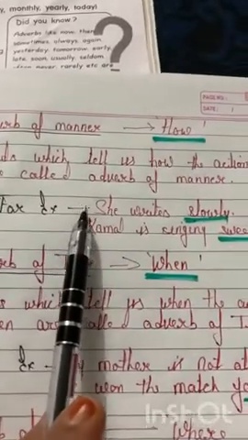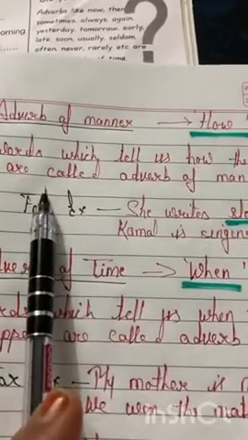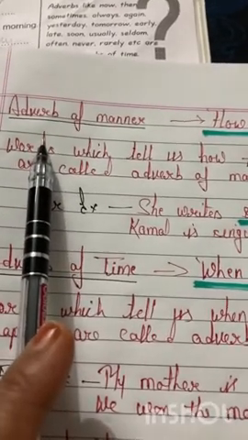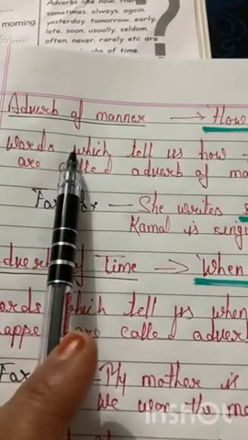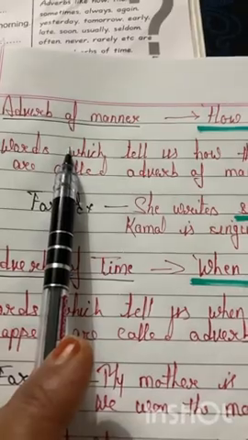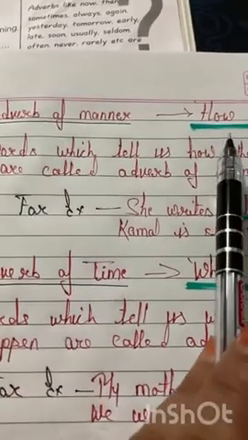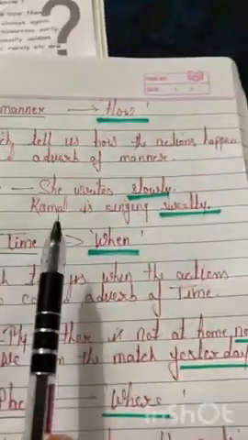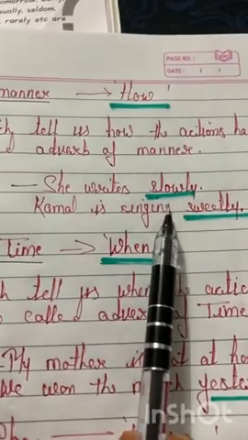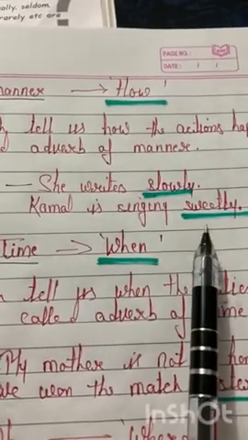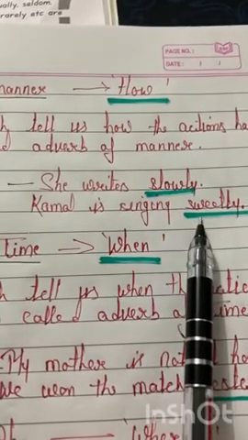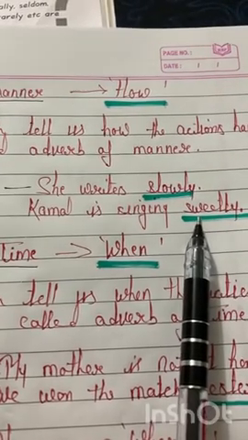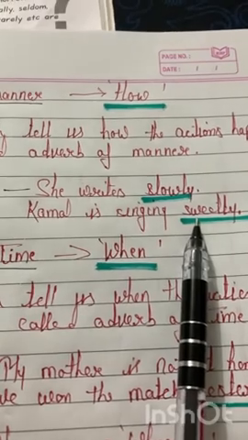Words which tell us how the action happened are called adverbs of manner. That means an adverb of manner tells us how an action takes place or has been done. It answers the question how. For example, she writes slowly. Kamal is singing sweetly. Here the words slowly and sweetly both give the answer to the question how.